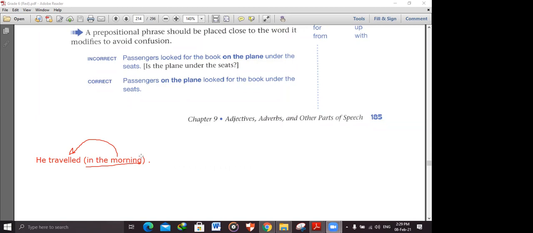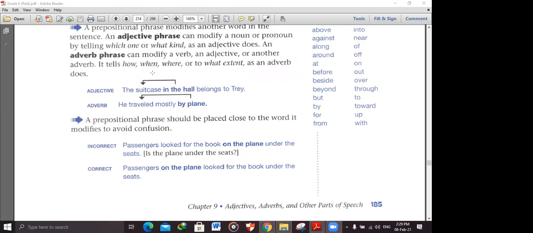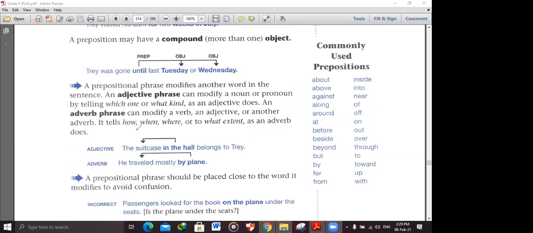If you have anything that modifies a verb, it's called what? Adjective or adverb? Adverb. How can I make sure that it's an adverb, mister? It answers these questions: how, when, where, or to what extent. This prepositional phrase answers the question how. If I say I traveled to America, it answers the question where. I traveled in the morning, it answers the question when. To what extent? Okay, let me give you an example of this one.